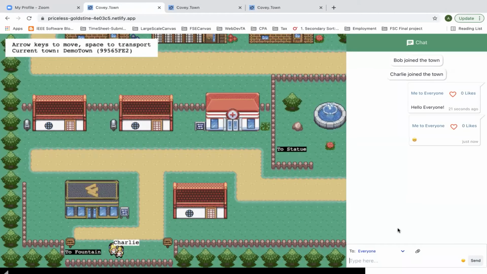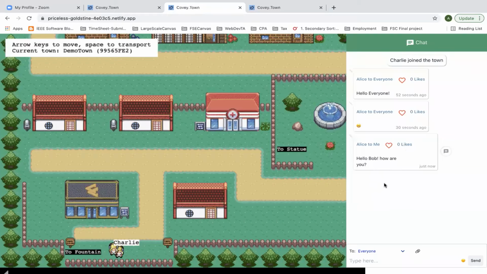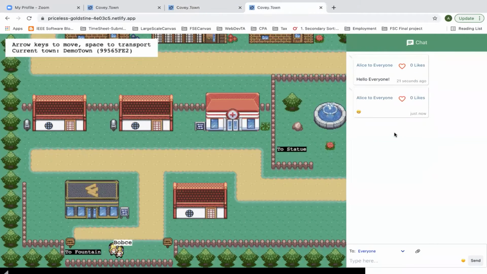We have also included one more feature wherein Alice can send a direct message to a particular user. For that, she needs to select the particular player from the drop down. She can say, "Hello, Bob, how are you?" This message will be directed only to Bob. Charlie will not be receiving this message. Here we can see that Bob has received the message, whereas Charlie hasn't received any such message.